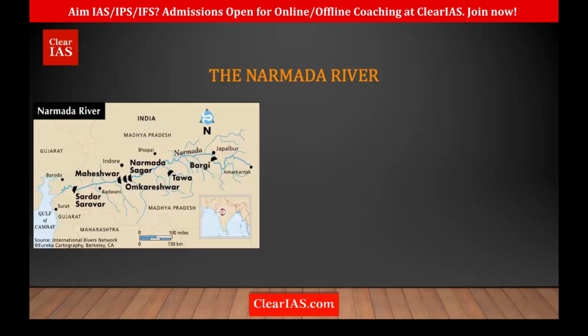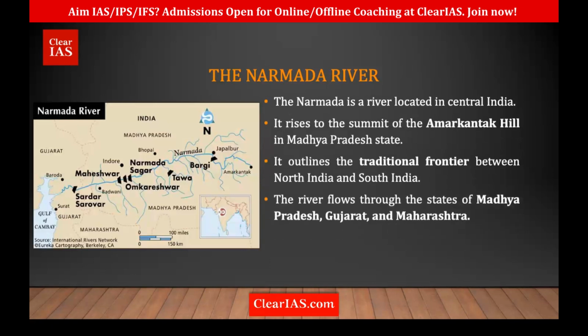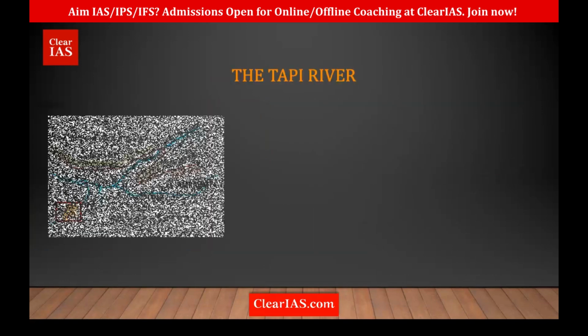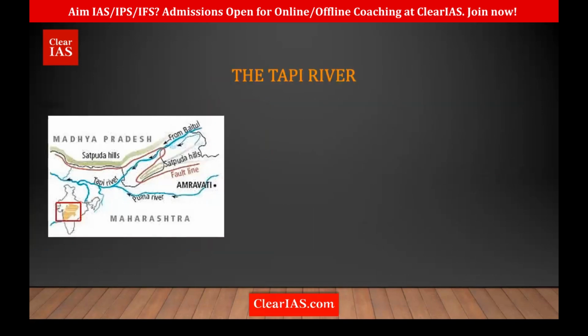If talking about Narmada, its origin is Amarkantak, and it flows through the states of Madhya Pradesh, Maharashtra, and Gujarat, and empties into the Arabian Sea near Bharuch. If we're talking about the Tapi River, it is between Satpura and Satmala. Narmada was between Vindhya and Satpura.